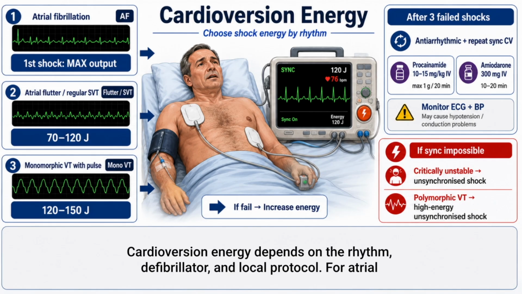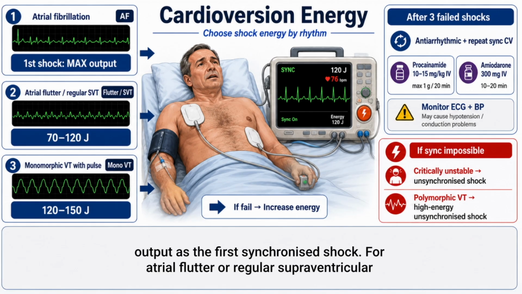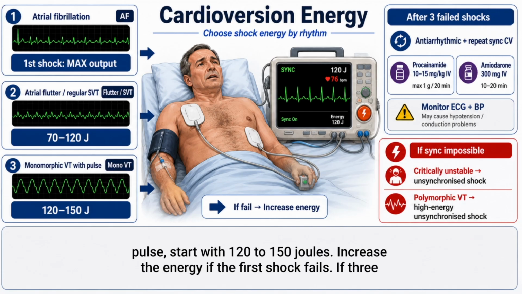Cardioversion energy depends on the rhythm, defibrillator, and local protocol. For atrial fibrillation, current Resuscitation Council UK guidance allows the maximum defibrillator output as the first synchronized shock. For atrial flutter or regular supraventricular tachycardia, start with 70 to 120 joules. For monomorphic ventricular tachycardia with a pulse, start with 120 to 150 joules. Increase the energy if the first shock fails.